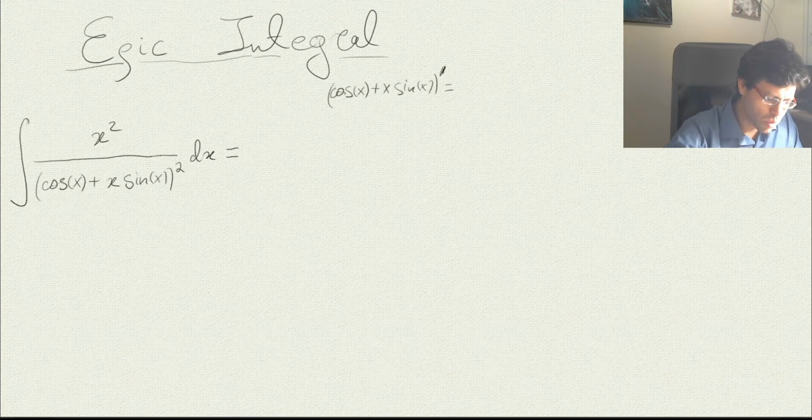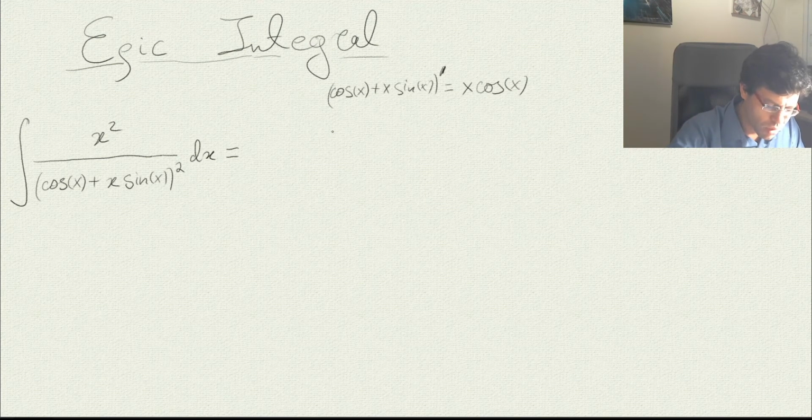So let's see. When I take the derivative of the cosine function, it is minus sine of x. And then when I take the derivative of x, it's 1, times sine of x, so plus sine of x. So minus sine plus sine is 0. And then we are left with x times the derivative of sine of x, which is cosine of x.